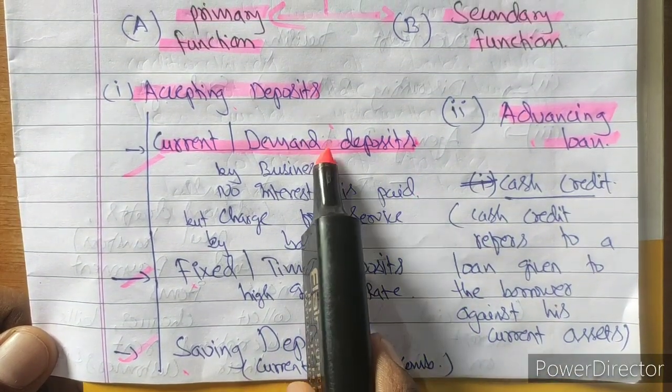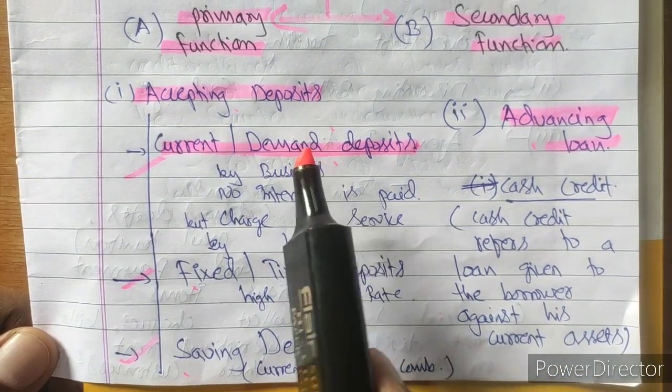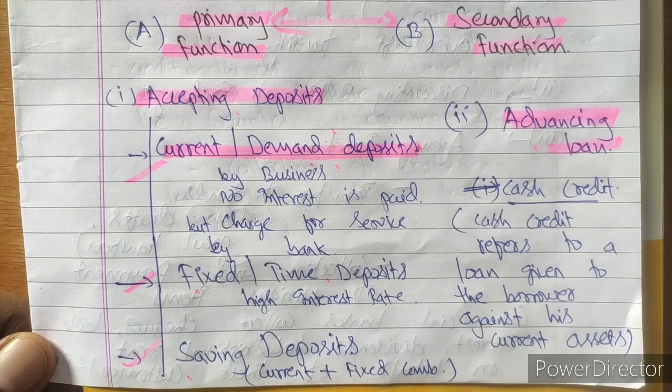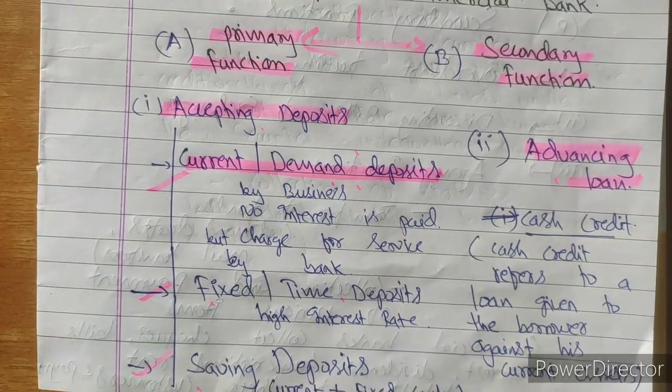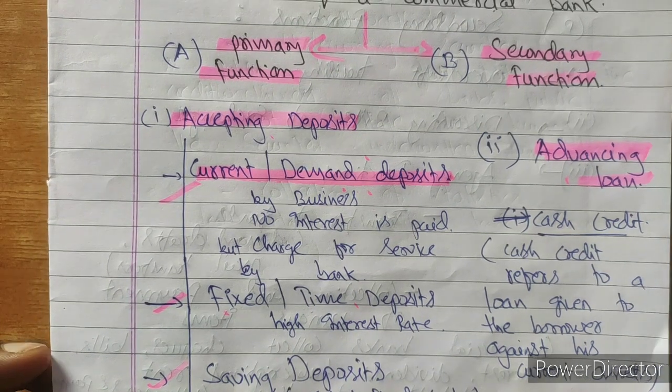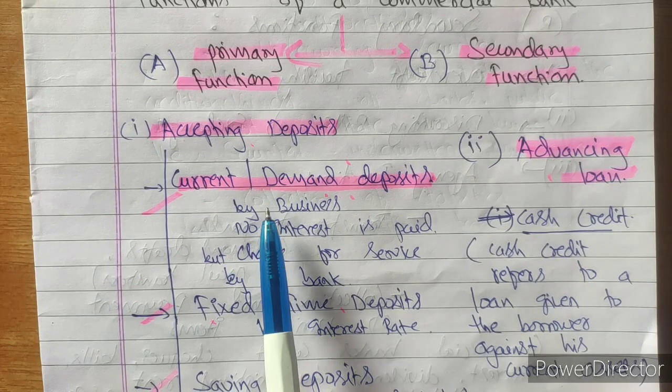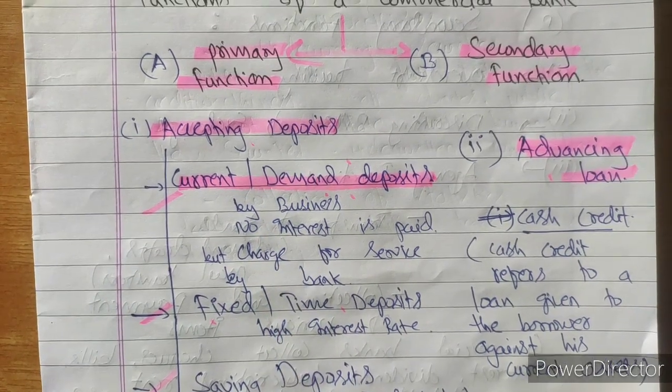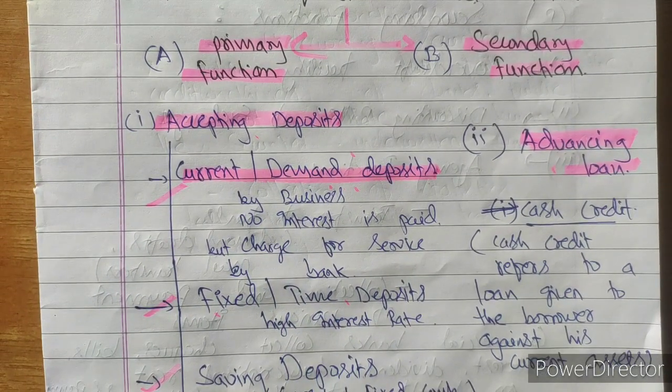Let us move to the first, current, which is also known as demand deposits. As the name itself suggests, demand deposits are also known as current account. You must be familiar with this account. These are the accounts opened by businessmen. Normally salaried people and normal people don't open current accounts. Current accounts are opened by businessmen because they need regular transactions.